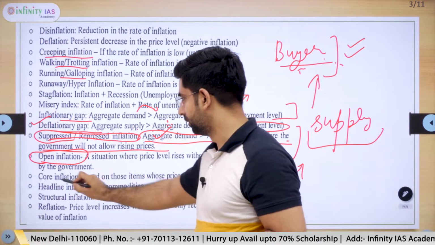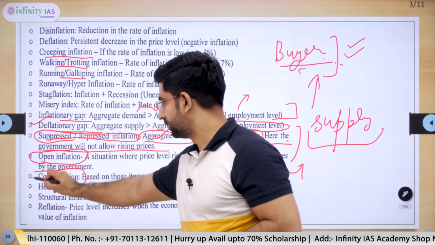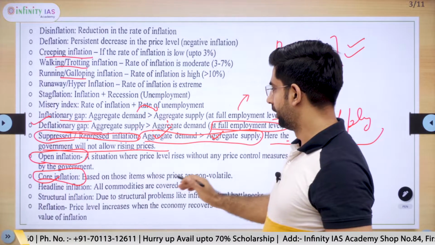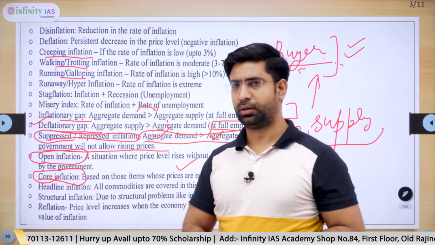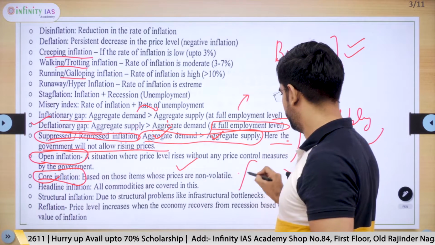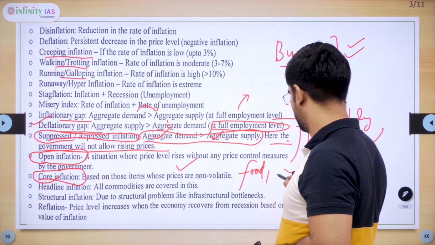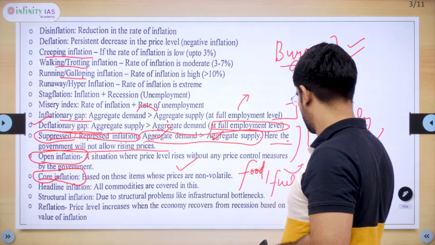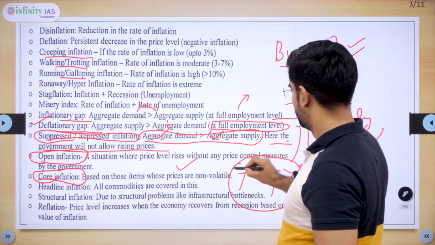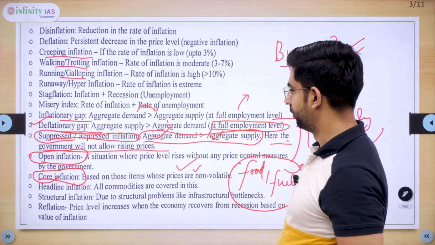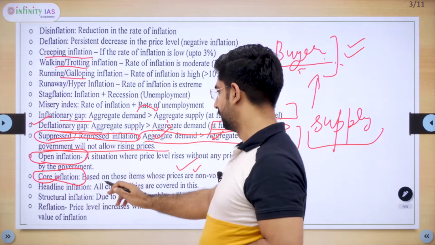What is core inflation? Core inflation means leaving apart volatile items like food and fuel. Whatever the inflation is for other items, we call that core inflation.